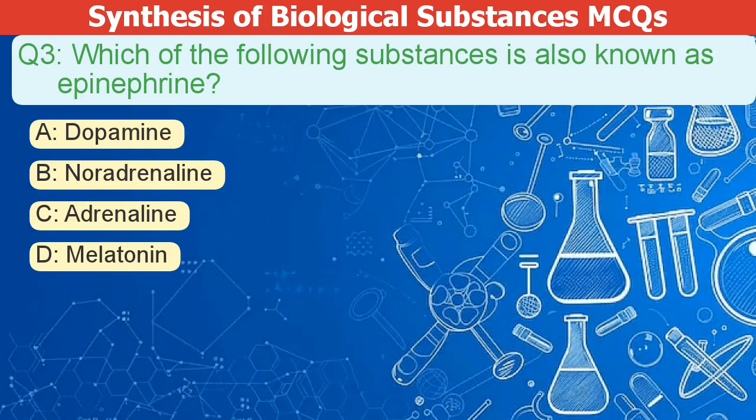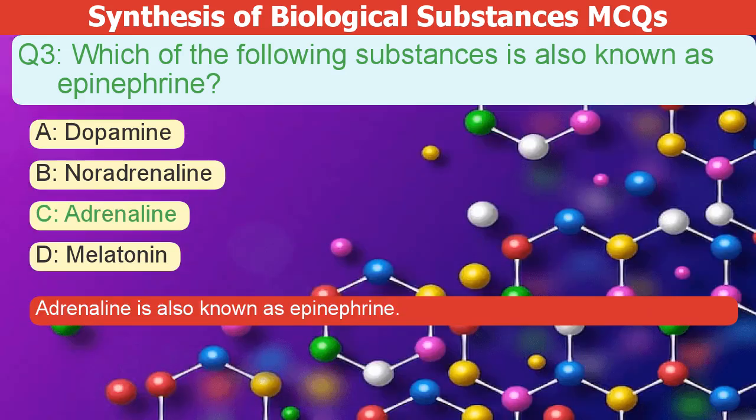Which of the following substances is also known as epinephrine? A. Dopamine. B. Noradrenaline. C. Adrenaline. D. Melatonin. The correct answer is C. Adrenaline is also known as epinephrine.